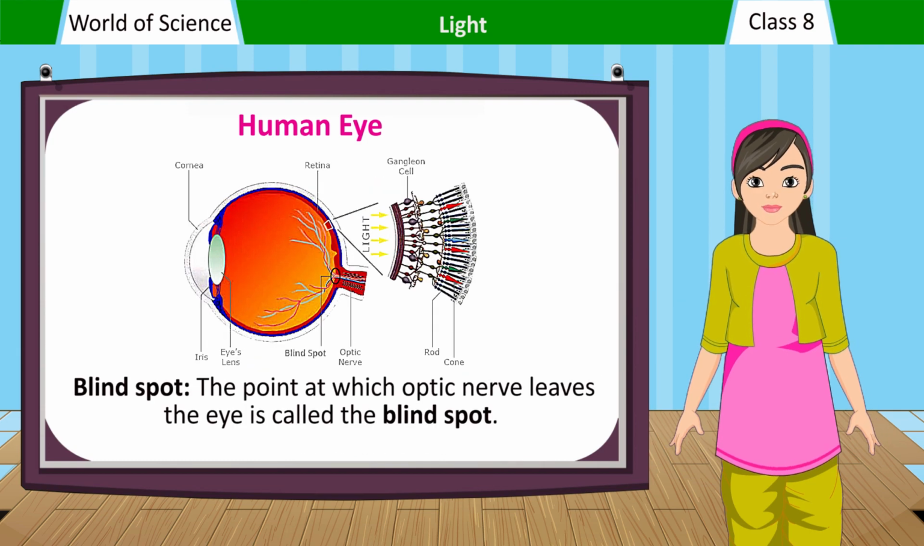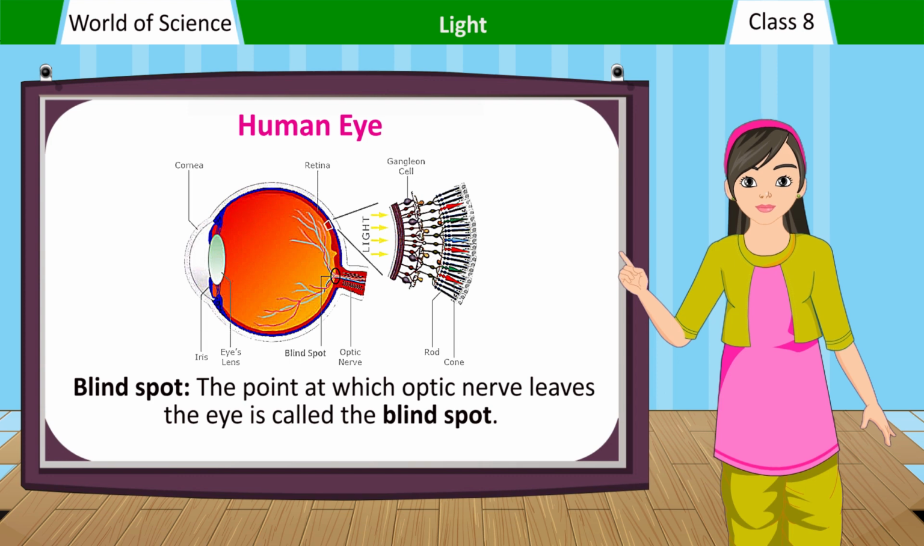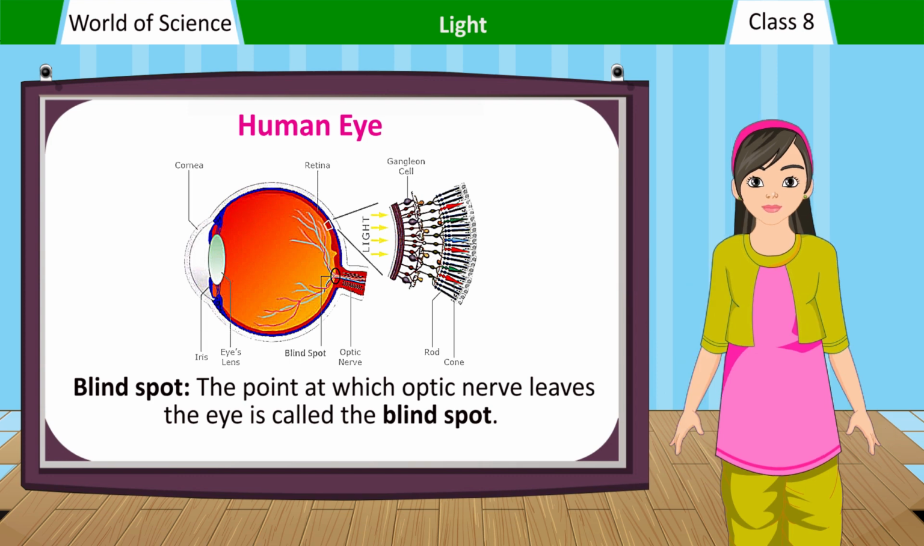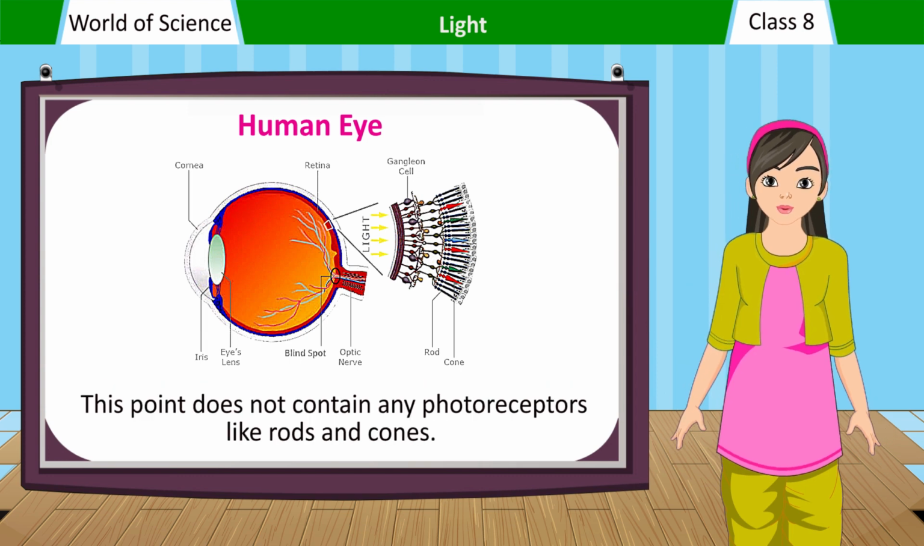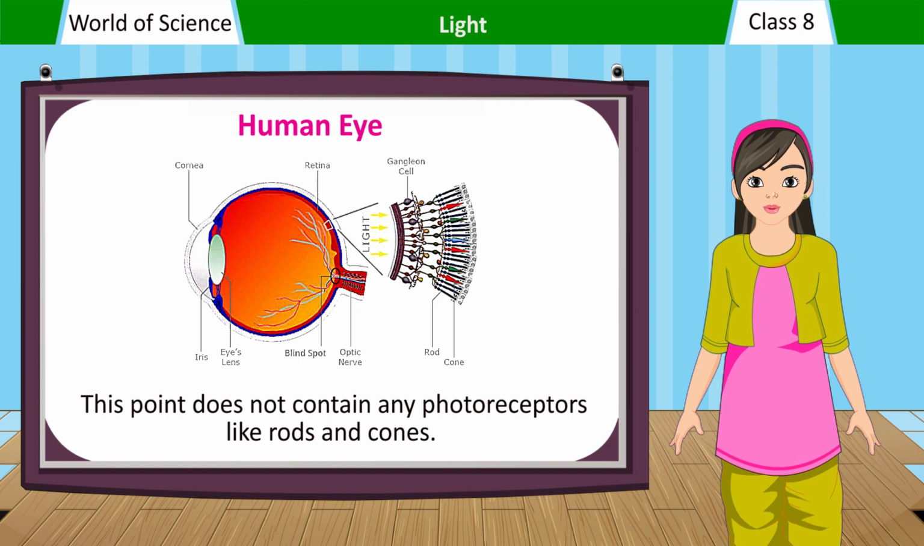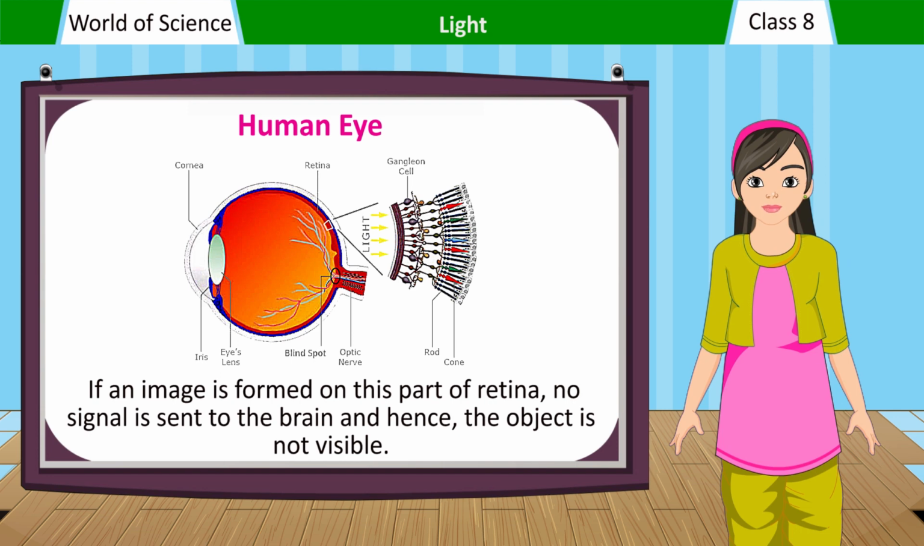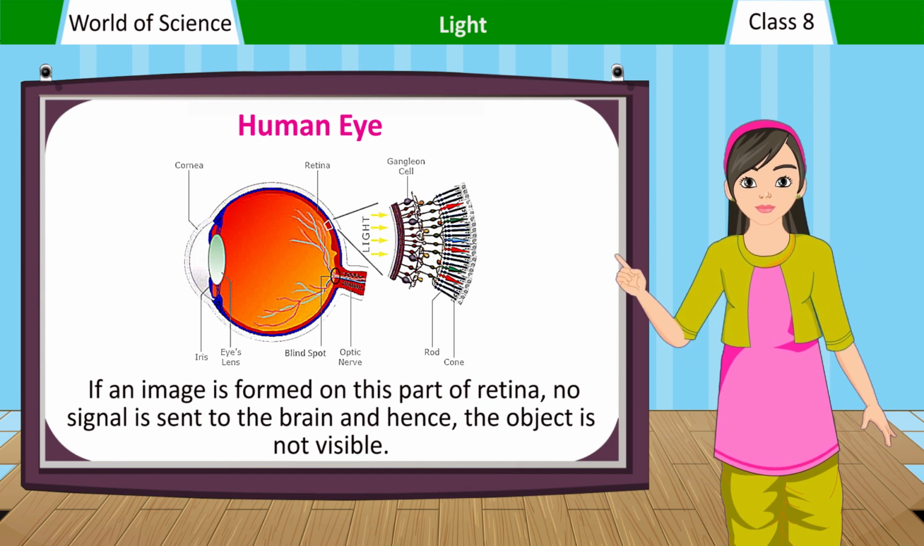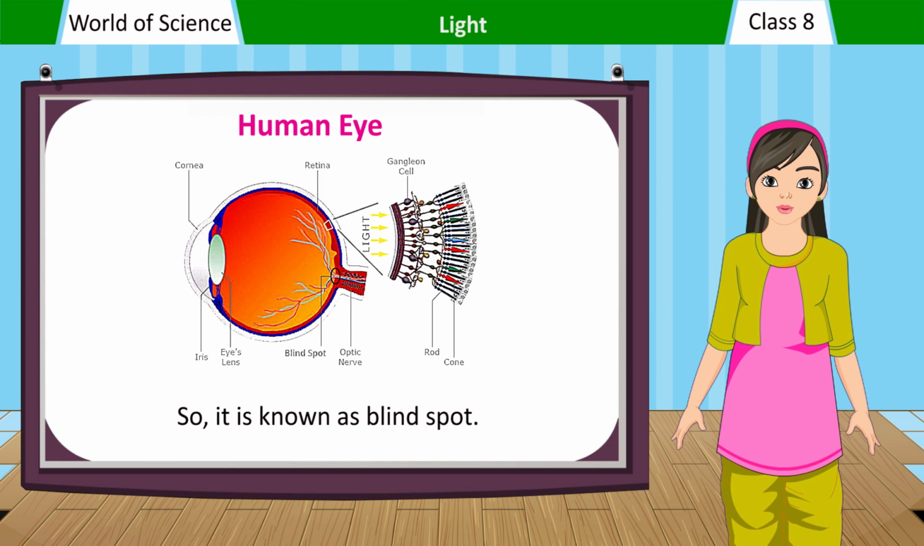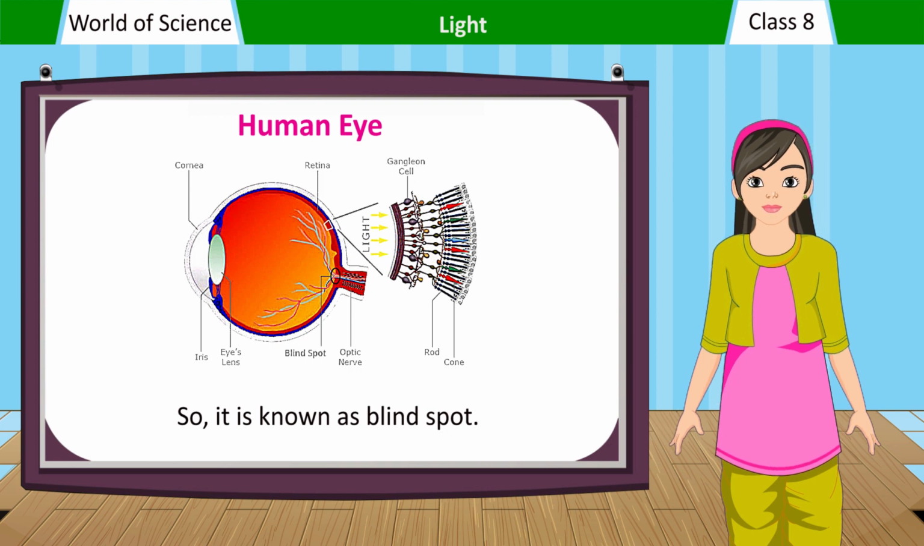Blind spot. The point at which the optic nerve leaves the eye is called the blind spot. This point does not contain any photoreceptors like rods and cones. If an image is formed on this part of the retina, no signal is sent to the brain and hence, the object is not visible. So, it is known as the blind spot.